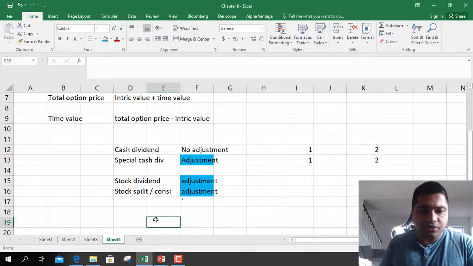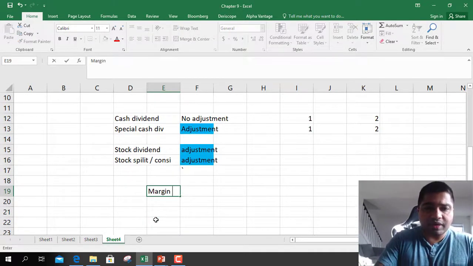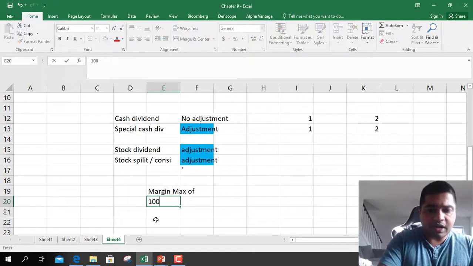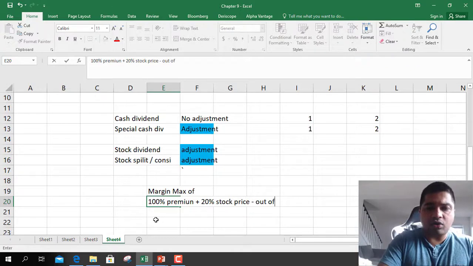So I'll write it down. The margin amount will be the max of 100% premium plus 20% stock price minus out of moneyness.